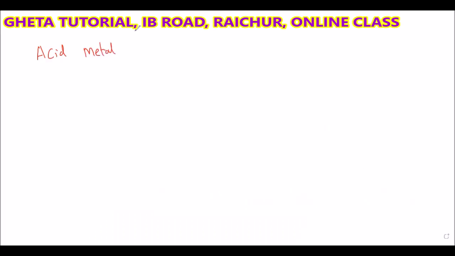What happens when acid reacts with metal oxide? First I will write some metal oxides.